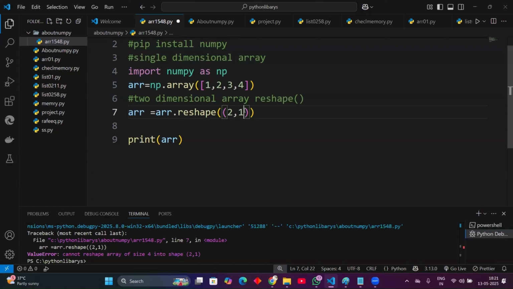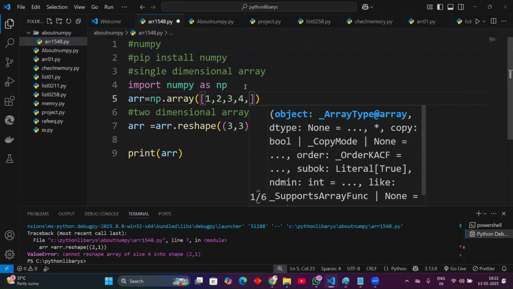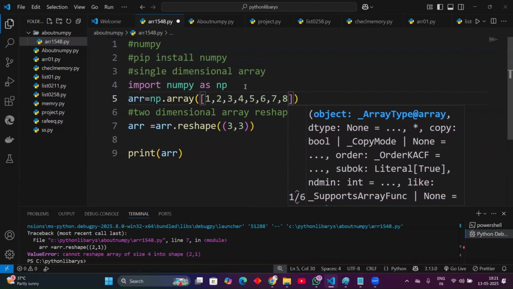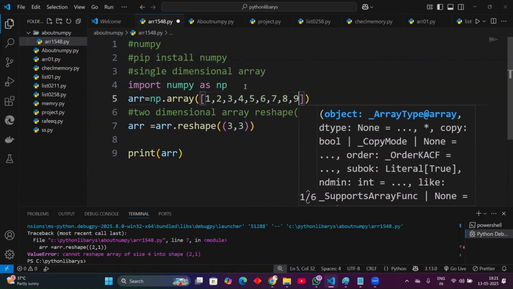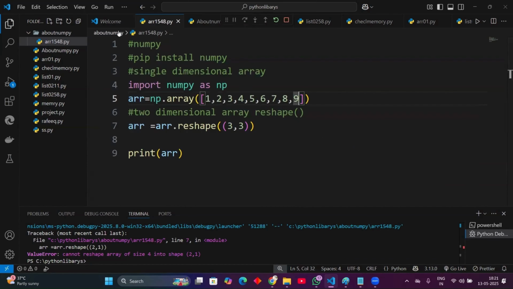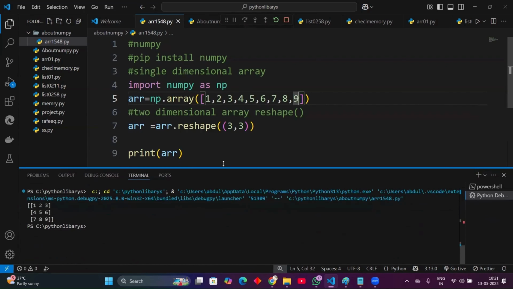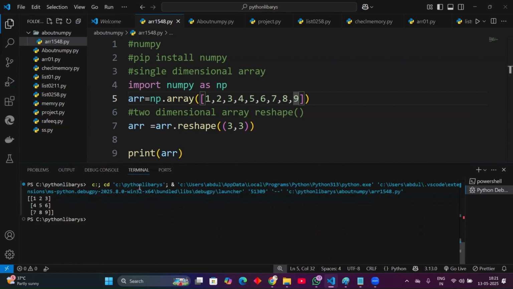Okay, now I want to explain about multi-dimensional arrays. Let us take 3 comma 3, 3 into 3. Now we analyze 3 into 3 means 9. We want to take 9 inputs, 1 2 3 4 5 6 7 8 9. Okay, we're done with that. 9 inputs. Now see, we get a matrix like a 3 into 3 matrix.